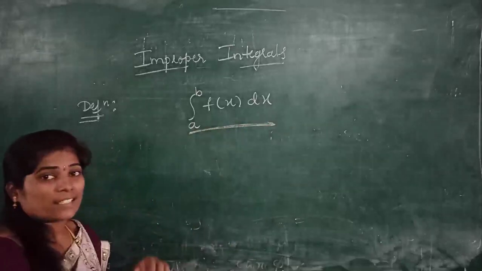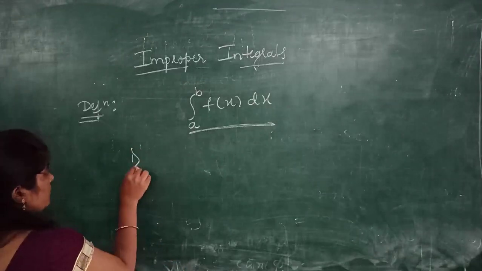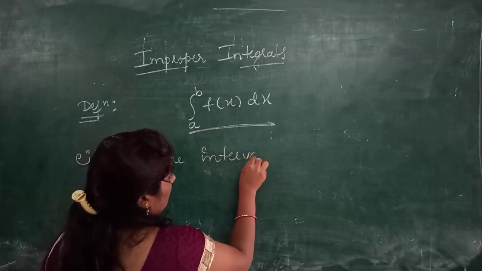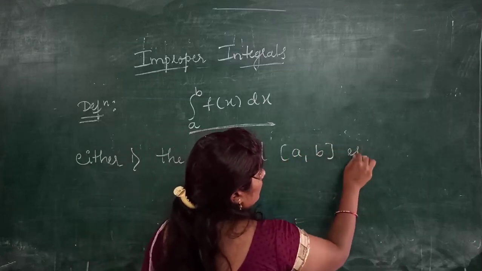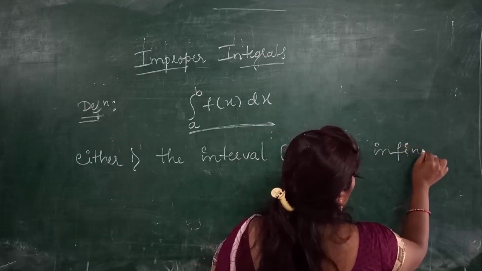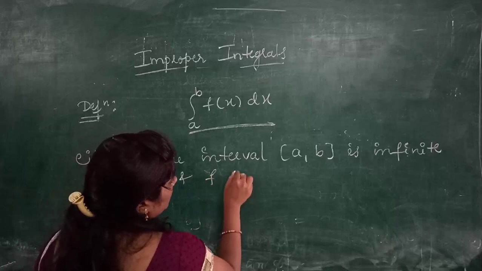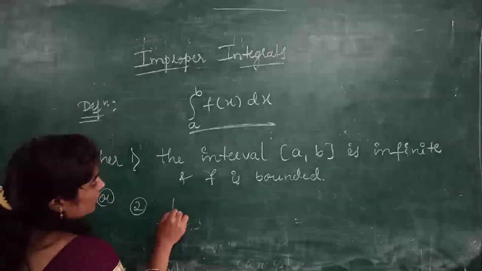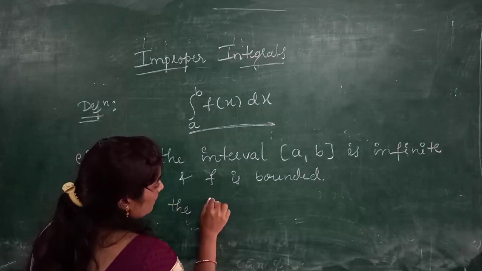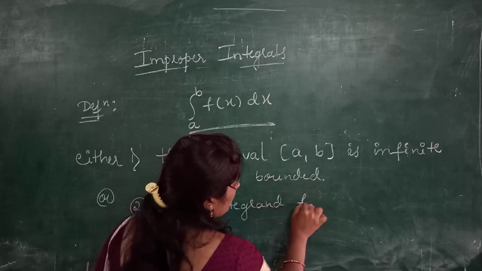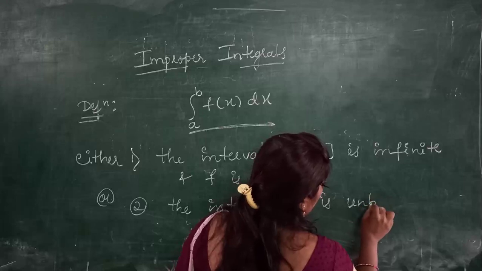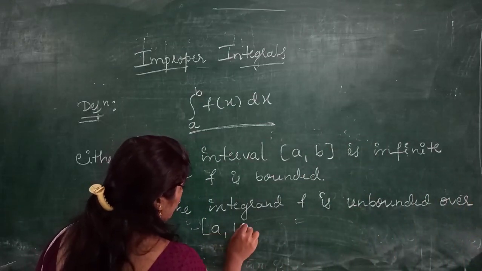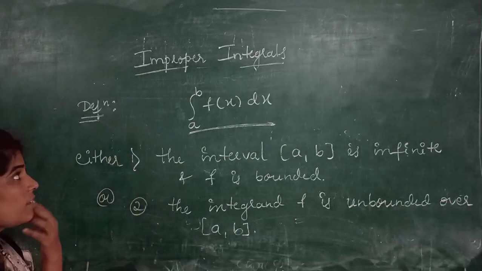This definite integral is said to be improper either if the interval a comma b is infinite and f is bounded, or the second one is the integrand f is unbounded over a comma b.